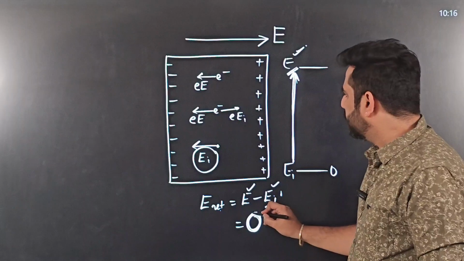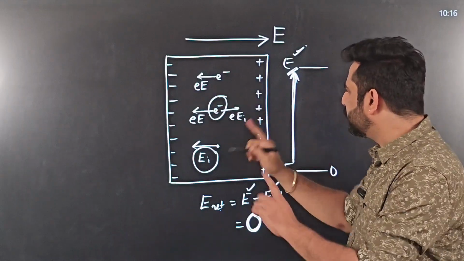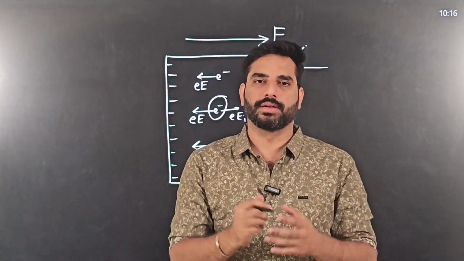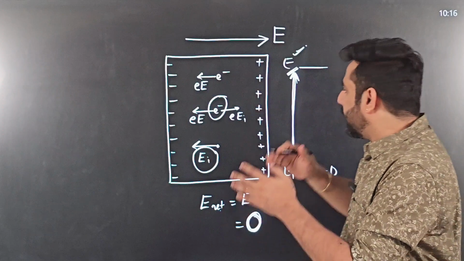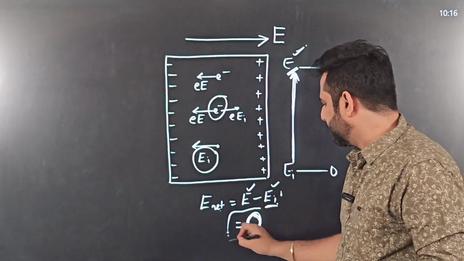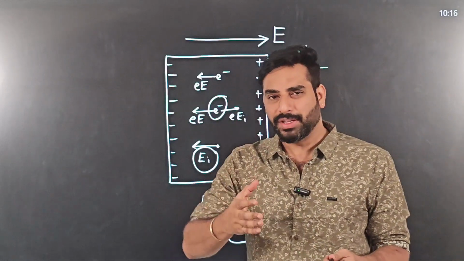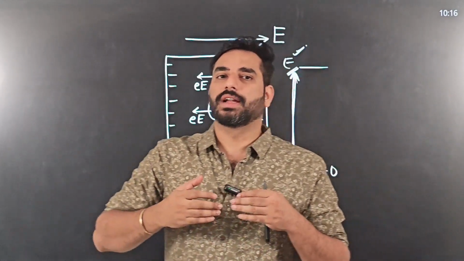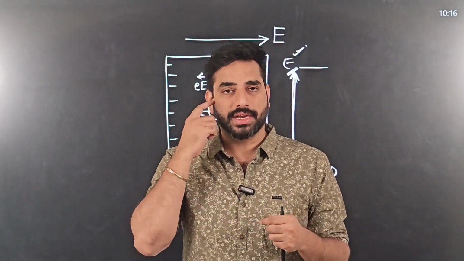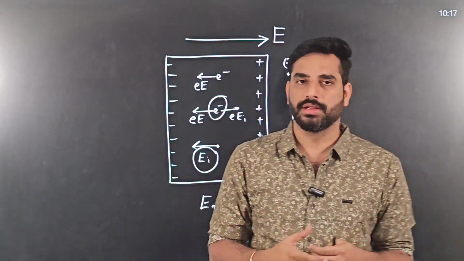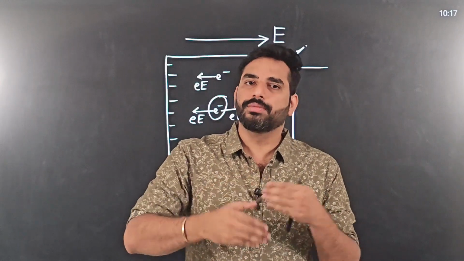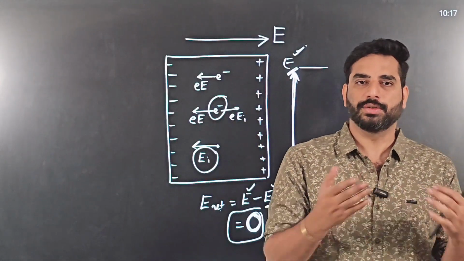And once the net electric field is zero, the net force on any charge is zero, then there is no more mobilization, there is no more movement, there is no more polarization. It stops there. So the conductor has become stable. Once the conductor is stable, you can observe net electric field is zero or vice versa. So it is a property of a stable conductor that inside the conducting material, the net electric field will adjust to zero. Even if you subject the conducting material to very high electric field, the charges inside the conducting material will move in order to make the net electric field inside the conducting material zero.